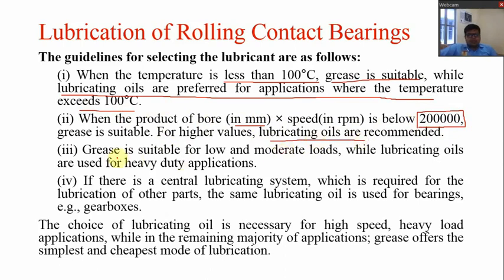The third point is that grease is suitable for low and moderate loads, while lubricating oils are preferred for heavy duty applications. If there is a central lubrication system required for the lubrication of other parts, the same lubricating oil is used for bearings, as in gearboxes.